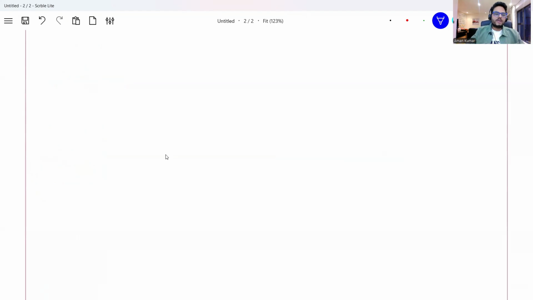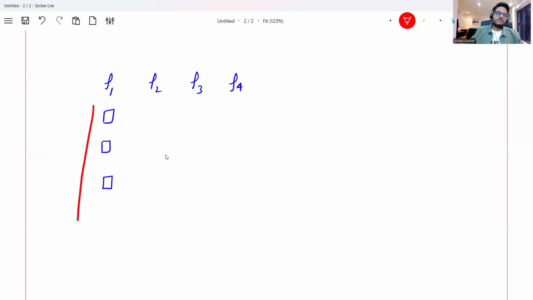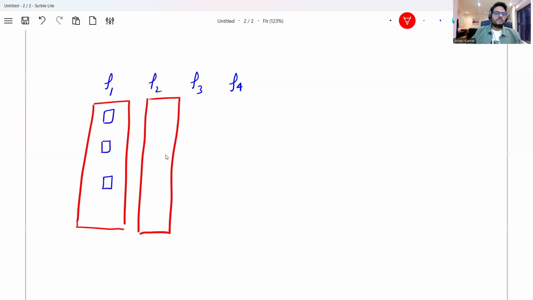For example, suppose I'm collecting features of my model. This is my feature 1, feature 2, feature 3, feature 4. So for feature 1, I will store all these values and I will call this the feature 1 vector. Whatever I'm highlighting here in red color will be my feature 1 vector. Similarly, if I put some values here, this could be my feature 2 vector. And suppose I want to take the properties of one user, or one row of the data, then if I take from here to here, that becomes my vector for one user. So that is the concept of vectors and scalars.